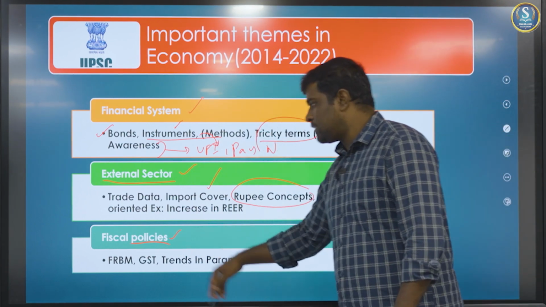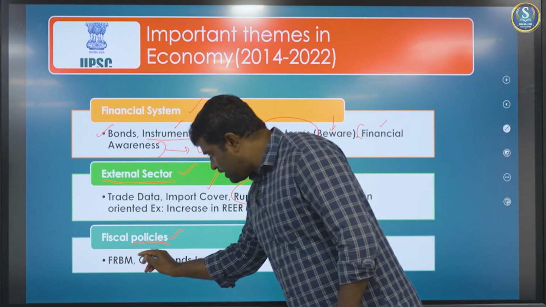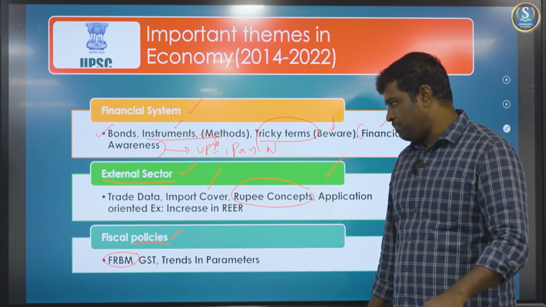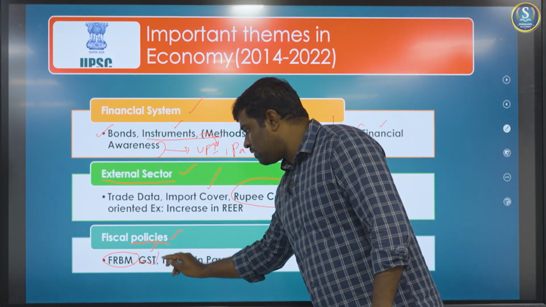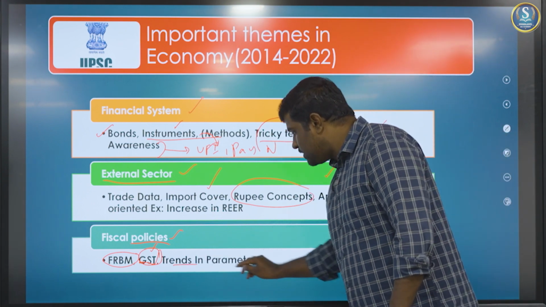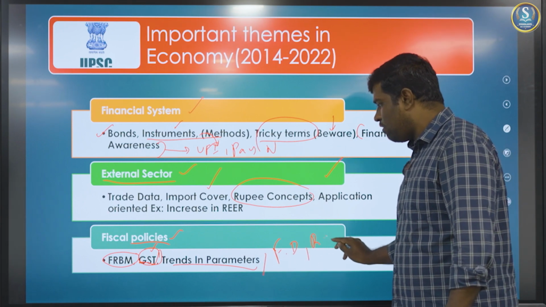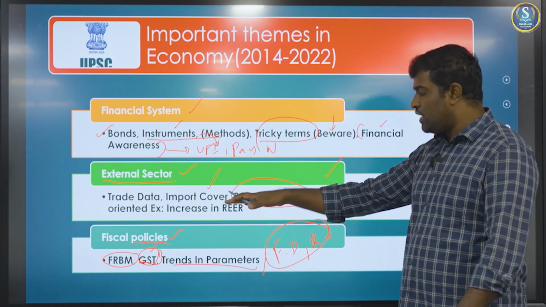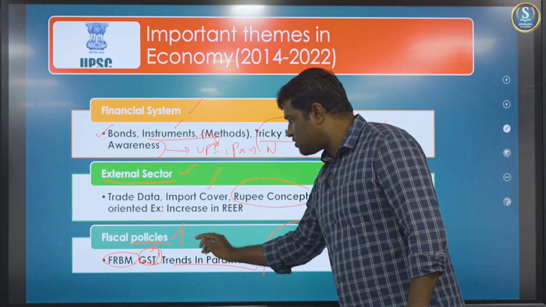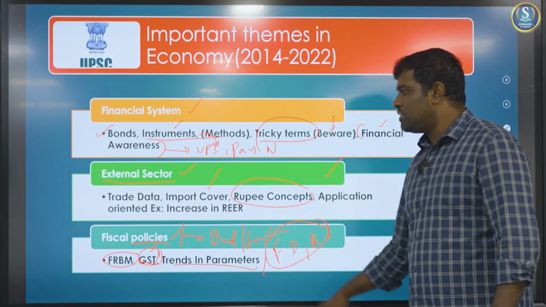The other topic is fiscal policy. Regarding fiscal policy, within FRBM itself, they've been asking 2 questions year after year. Then GST: what are the products which come under GST, and what are the rates of GST? What are the trends in the parameters regarding fiscal deficit and revenue deficit? All these questions have been asked. This is a very static area that you need to go through, and to understand this trend, you need to read a little bit on the budget and survey. This can help you.